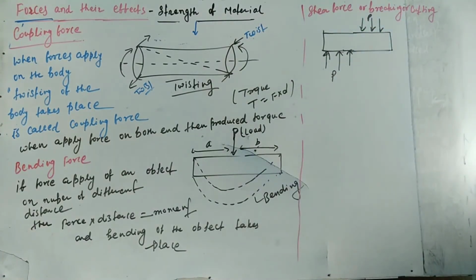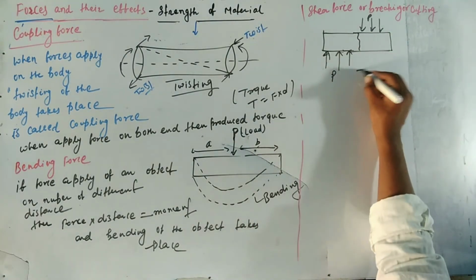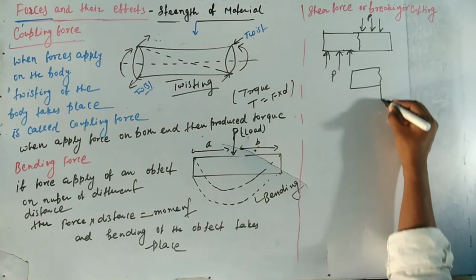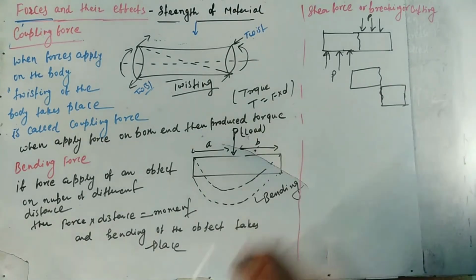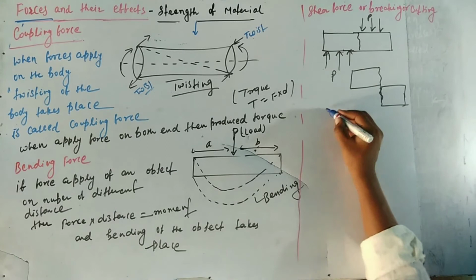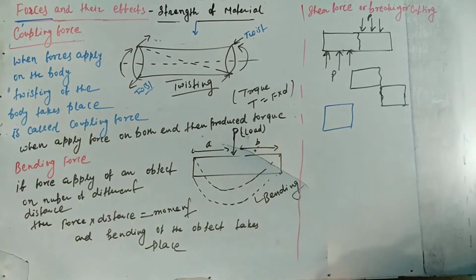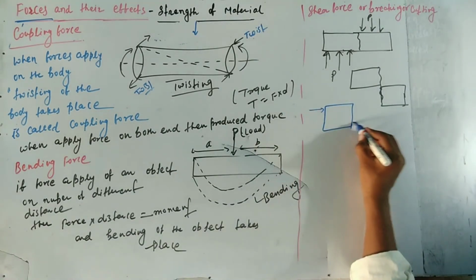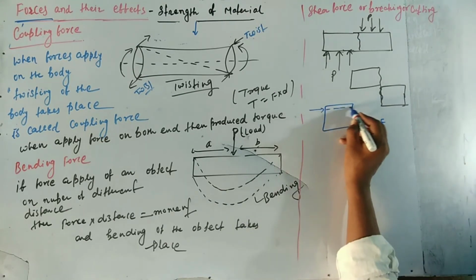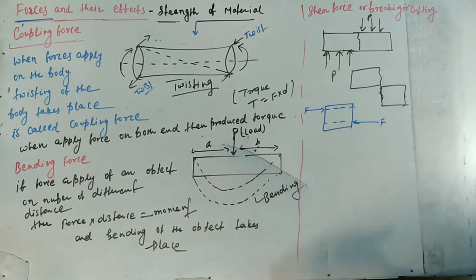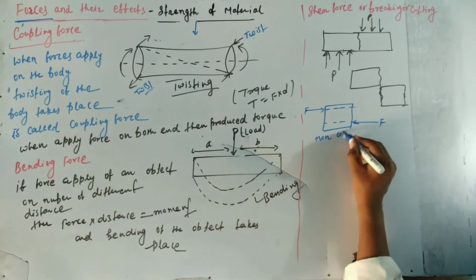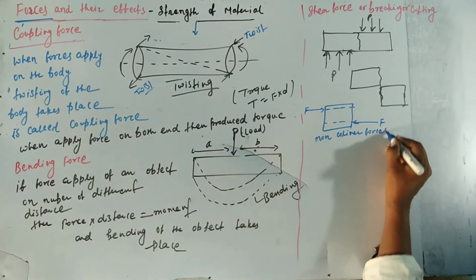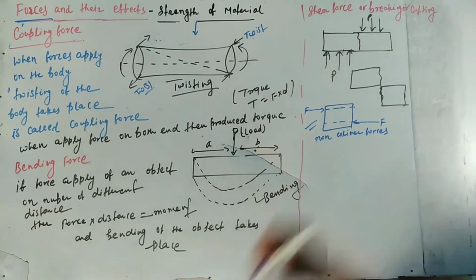then when the applied force is greater than the intermolecular force of attraction of the object, that is, the intermolecular force is less than the applied force, then shearing of the object takes place, and here the applied forces are non-collinear.